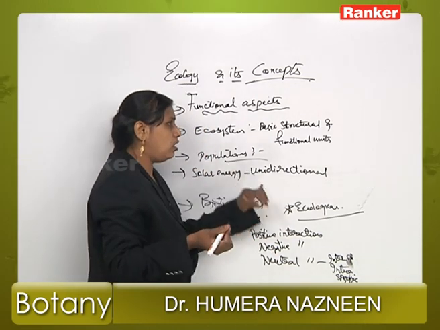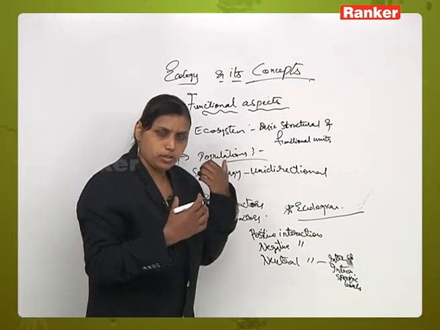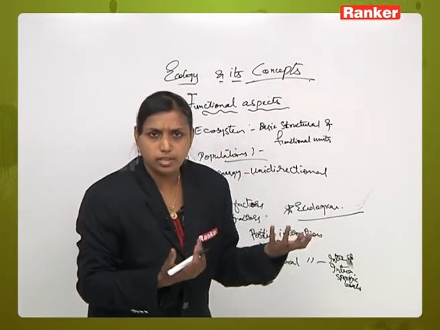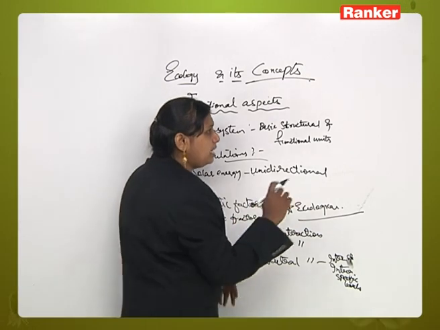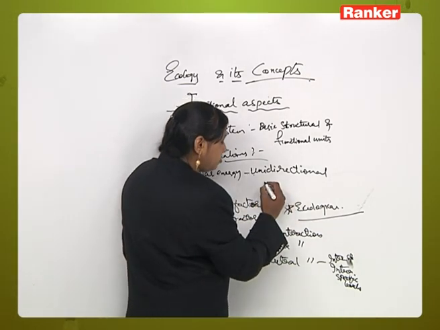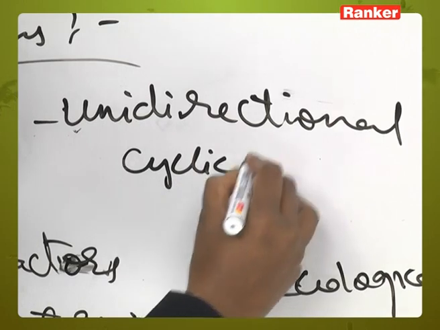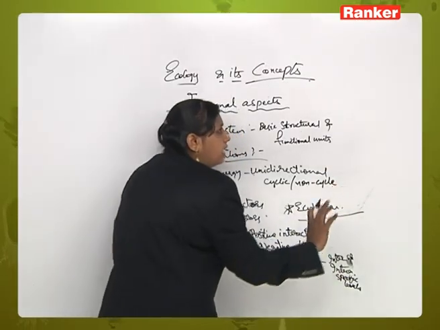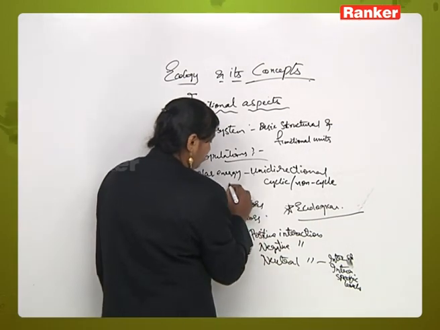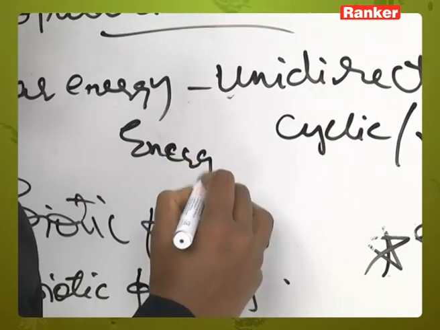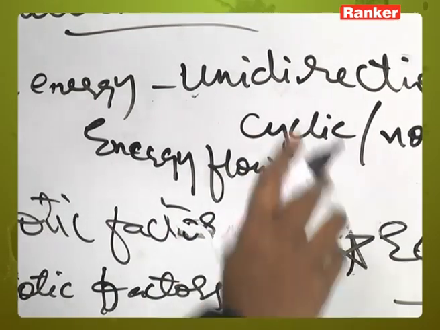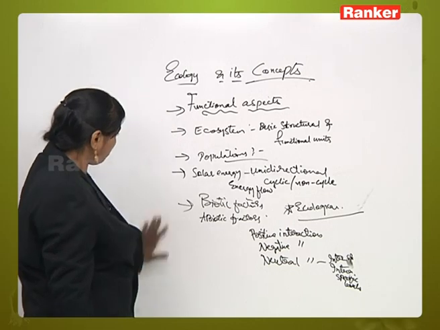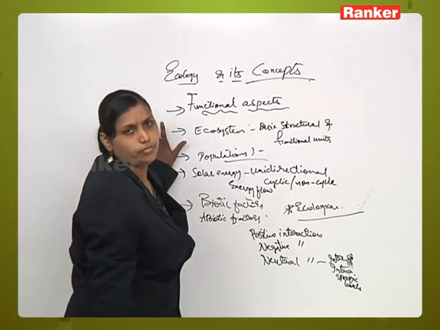And this study of energy flow, the movement of energy from one trophic level to another, how much energy is utilized and how much is wasted, can be studied in a cyclic pattern or in a non-cyclic pattern. This study is called energy flow. Okay, these are a few aspects of the functional aspects of ecology, right.